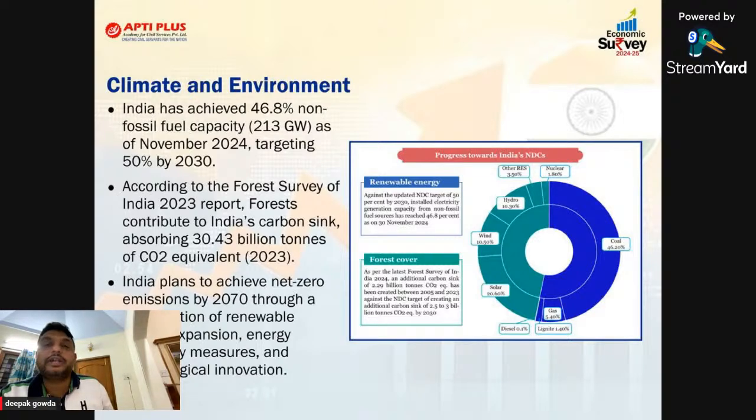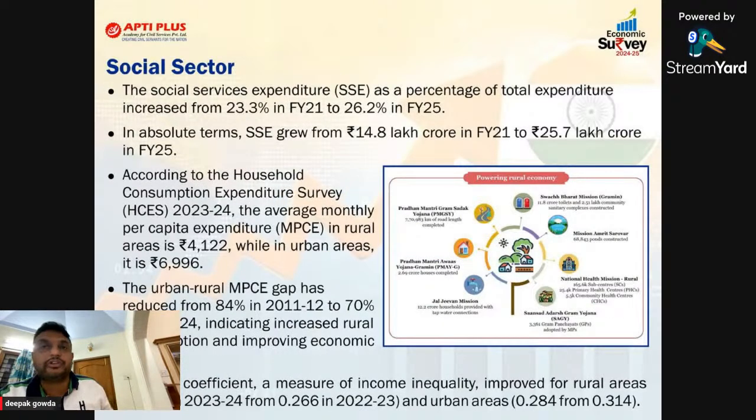In the next slide, we'll see the question related to this climate and environment. As we don't have the question directly, we'll move to the next chapter called social sector. So social sector is mainly related to what? Our health sector, education sector. How much money people are spending monthly, the expenditure of a family with respect to consumption and all this. So here the overall social expenditure has increased.